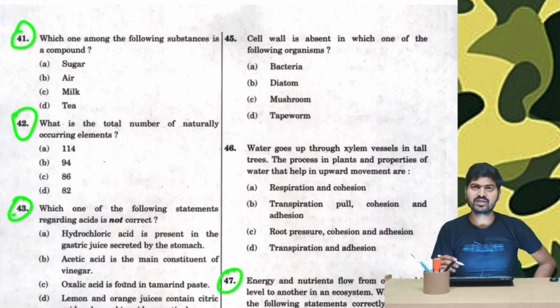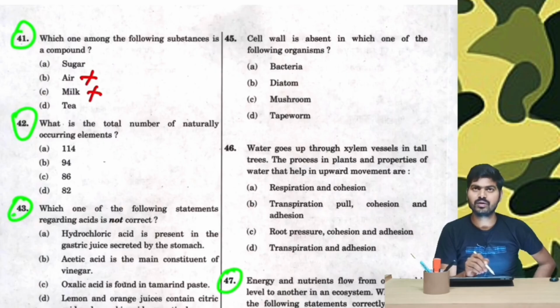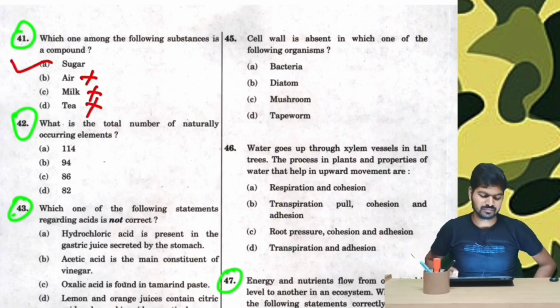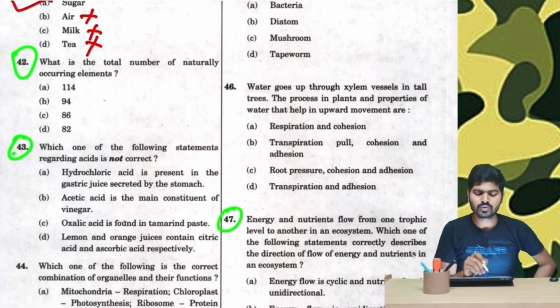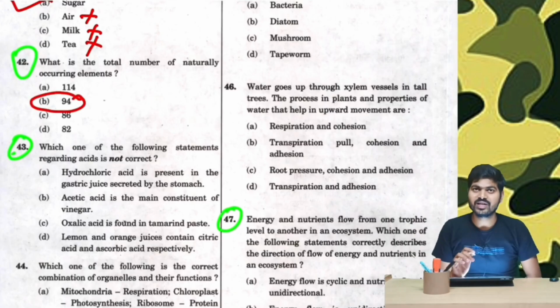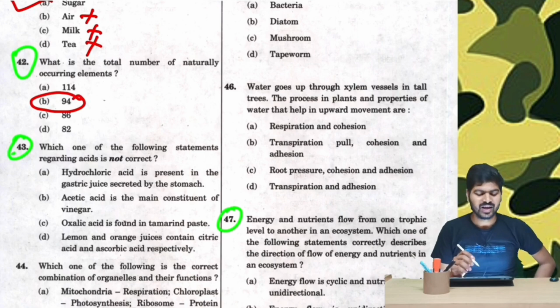Question number 41. Which one of the following substances is a compound? Air is not a compound, it's a mixture. Milk is also not a compound, it's a colloidal solution. Tea is not a compound, it remains with sugar. Sugar is a compound. Question number 42. What is the total number of naturally occurring elements? We have read our periodic table so many times in class 9, 10, 11, 12, basic science. There are only 94 naturally occurring elements and 118 elements in total.